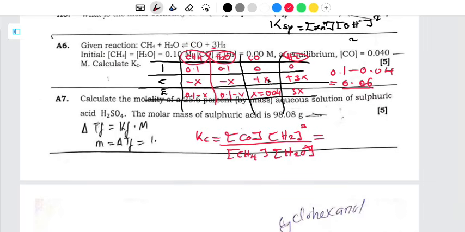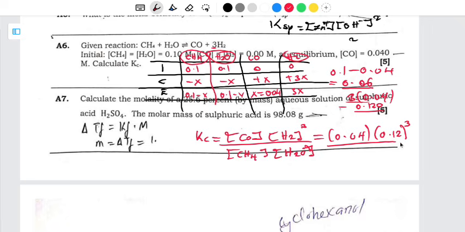We already know the concentration of carbon dioxide at equilibrium. But what about this one? I'm going to say 3 multiplied by 0.04. This is for hydrogen, and what am I going to get? I'm going to get 0.12. So you can do the computation here. For carbon dioxide, that is 0.04. For hydrogen is this one, which is 0.12 to the power 3.